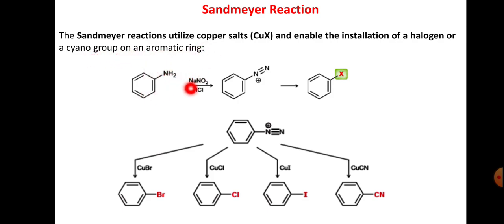This is the aniline, NaNO2, and this is diazonium halide, and this is the halobenzene. So this is the diazonium chloride, that is diazonium ion, and treating with CuBr gives bromobenzene, with CuCl chlorobenzene, with CuI iodobenzene, and with CuCN benzonitrile.